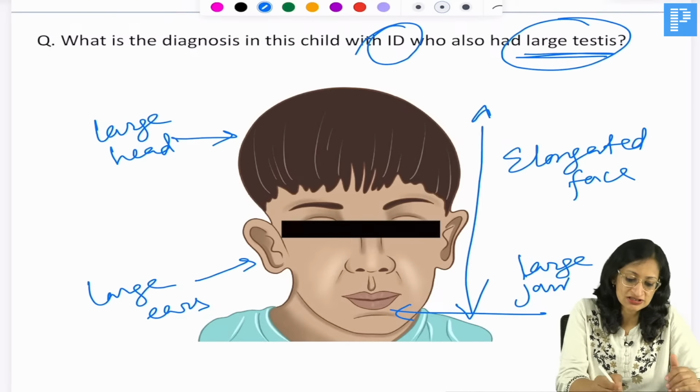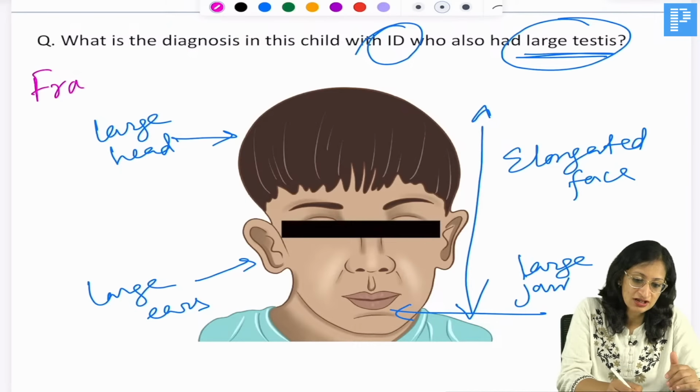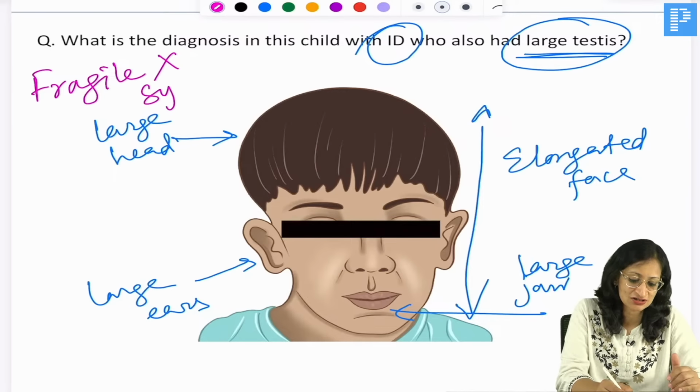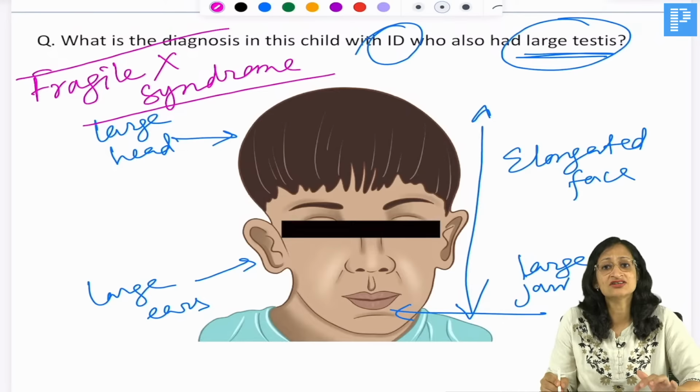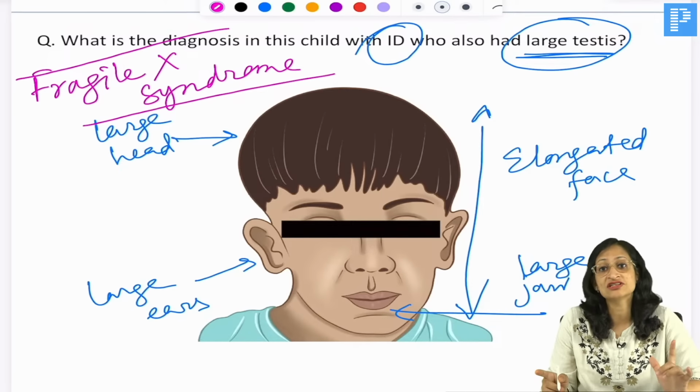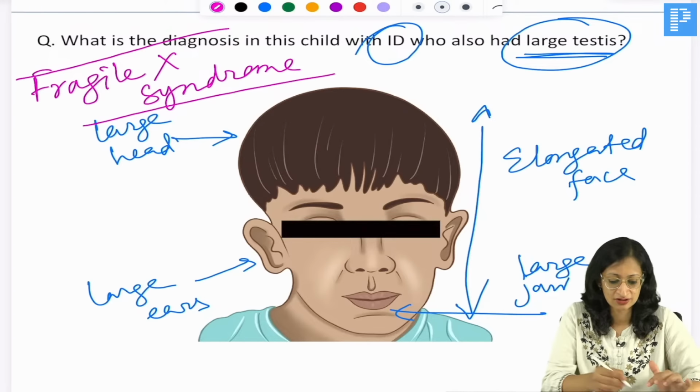This condition is more commonly seen in males. The diagnosis here is, I can see most of you answering yes, Fragile X syndrome. It is a trinucleotide repeat disorder due to the abnormal increase in the number of CGG repeats to more than 200. Okay.